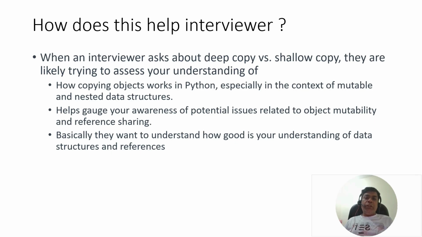Before delving into the topic, let's understand how this helps the interviewer. When an interviewer asks you this question, what is he actually looking for? He wants to understand your understanding of how copying objects works in Python, especially for mutable and nested data structures. We'll see in this session how a normal data structure versus a nested data structure differs when we are copying it.